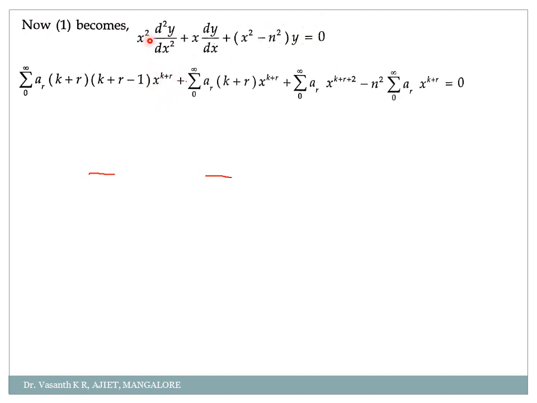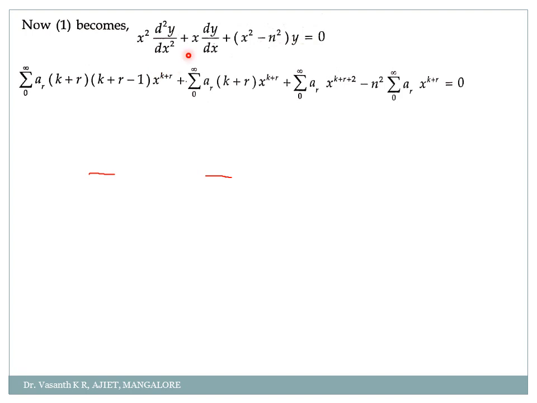Correct? See, actually x square you write as it is. If you want one more step, you can write here. I just skipped it because it's a derivation. x square into, in the place of d square y by dx square, you substitute it. It was summation ar k plus r into k plus r minus 1 into x to the power k plus r minus 2. That was d square y by dx square. So here already x square is there. So k plus r minus 2 and this plus 2, that will get cancelled. So we'll get only x to the power k plus r.